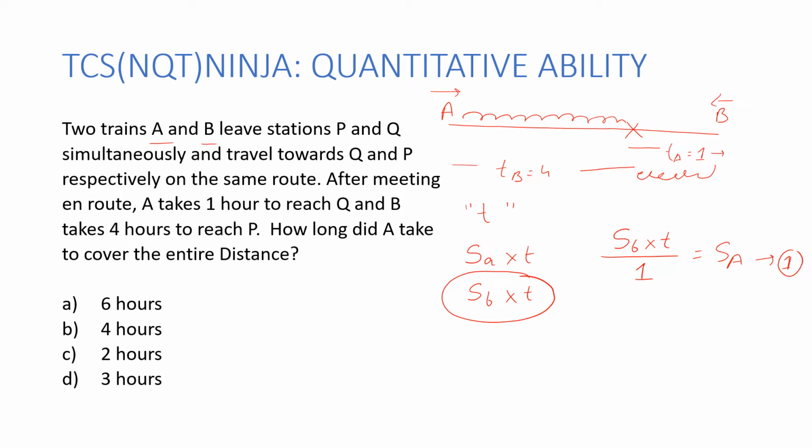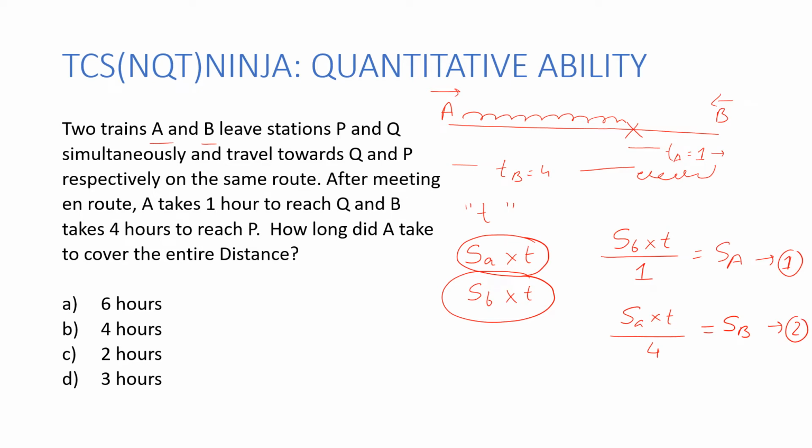Now, similarly, this distance was covered by A before, and now it is going to be covered by B. So this distance is going to be covered in 4 hours at the speed at which B is moving. So this is going to be my equation 2.